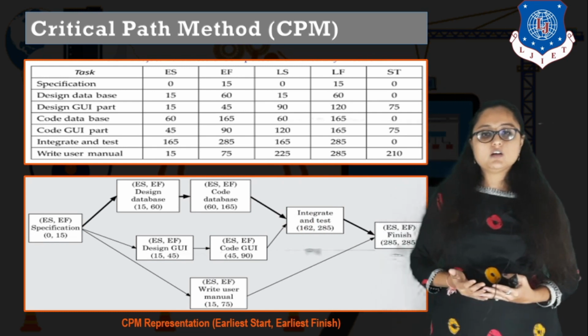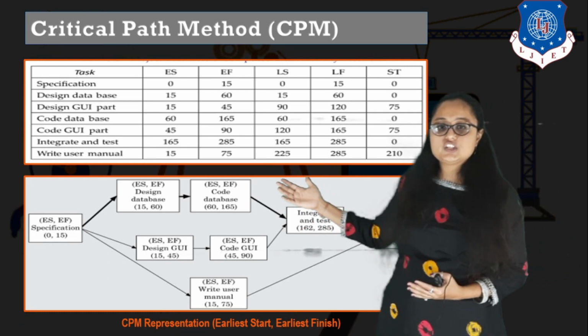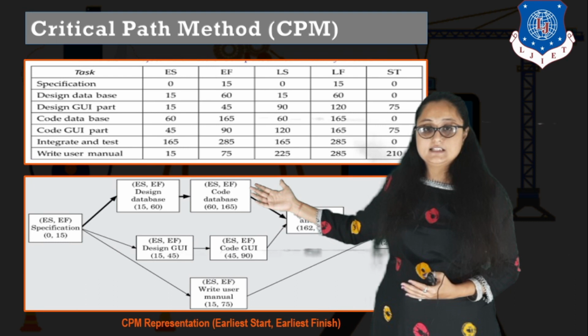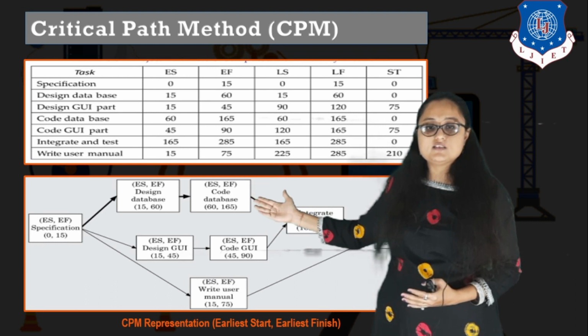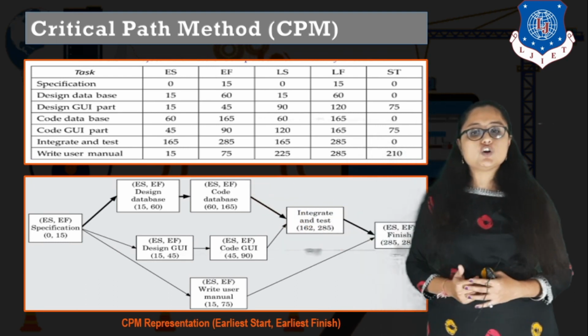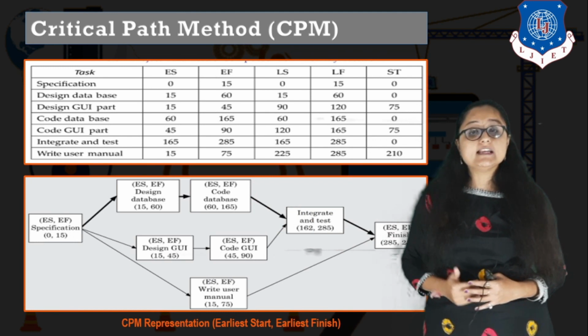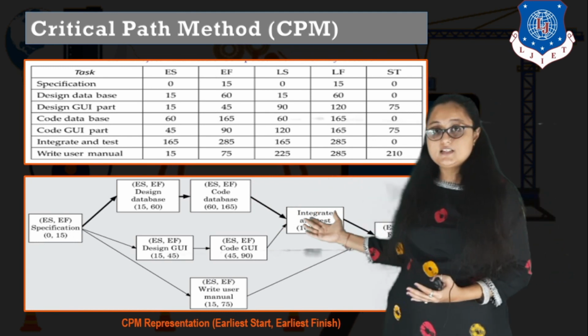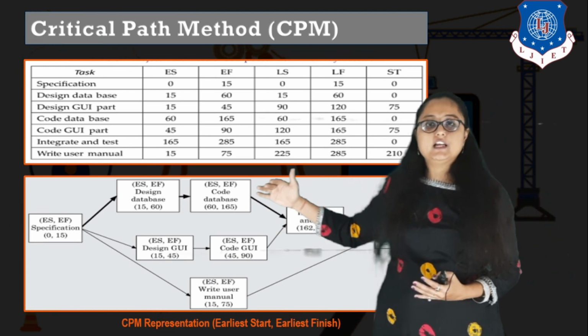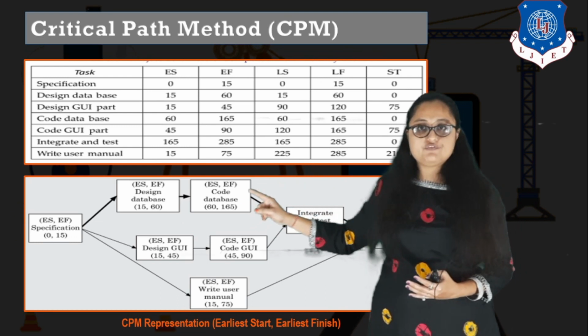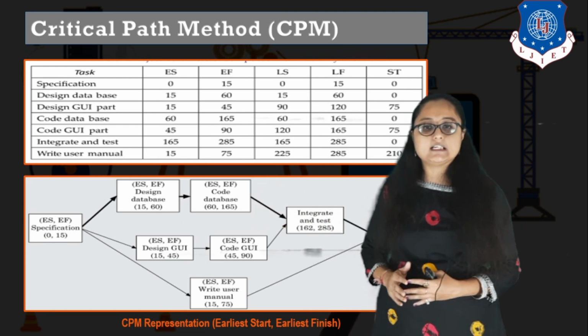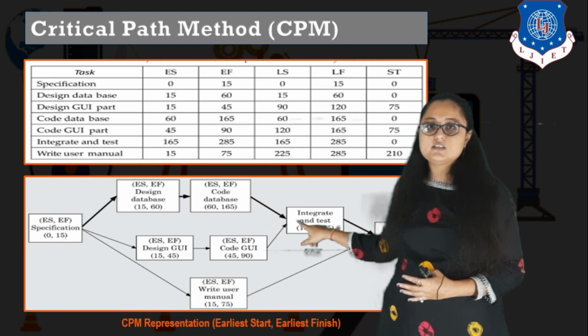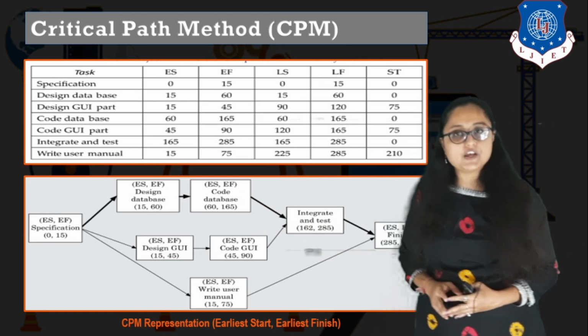Now you may wonder, ma'am, the earliest finish time of code database is 165 and earliest finish of code GUI is 90. What will be the earliest start? You will have to take the greater of them. You have to take 165 as the earliest start of integrate and test. Here there is a mistake. It is not 162. It should be 165, right?